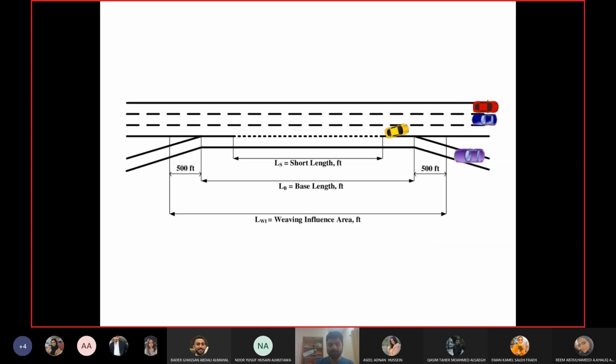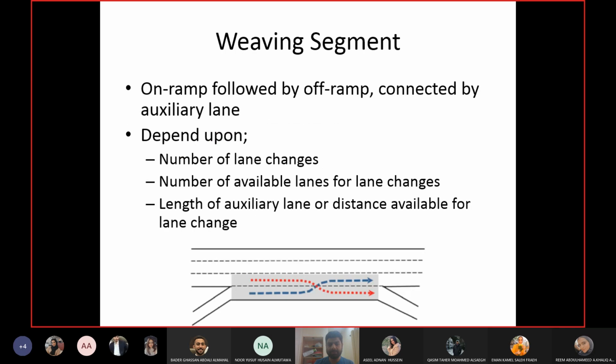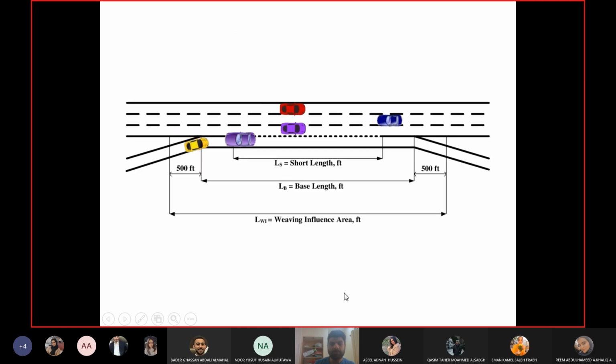Weaving is basically this sort of behavior. You can see it's a weave. When you are sewing a cloth or something, this is the sort of pattern you do, right? One thread goes over the other, so it's like weaving. This is why we call it weaving. You can see the two purple vehicles were doing weaving. The purple and the yellow were doing the weaving.